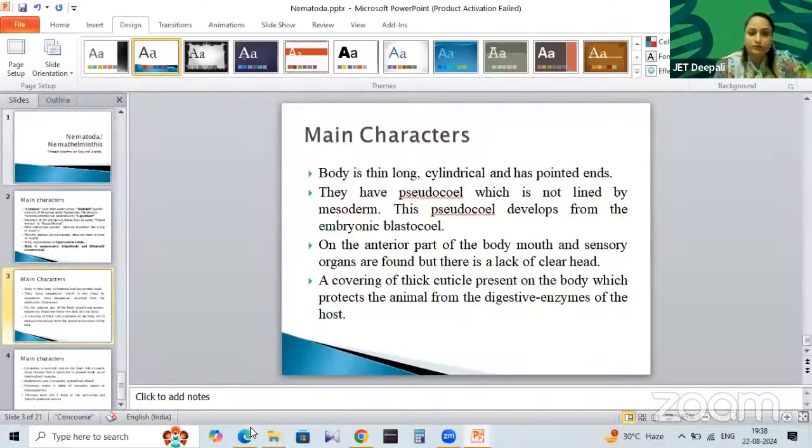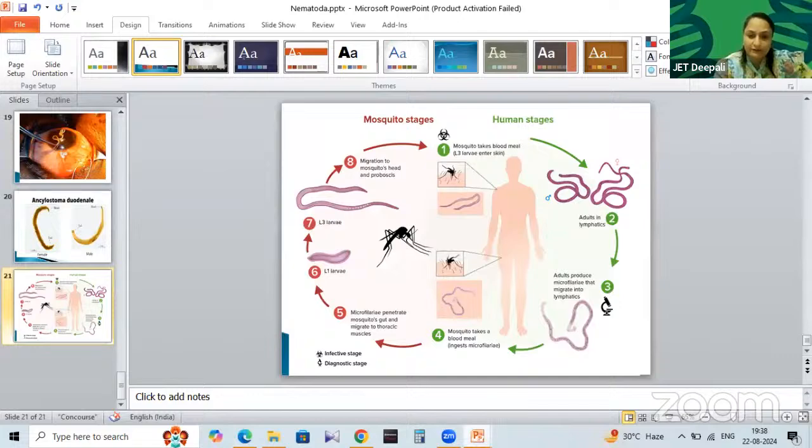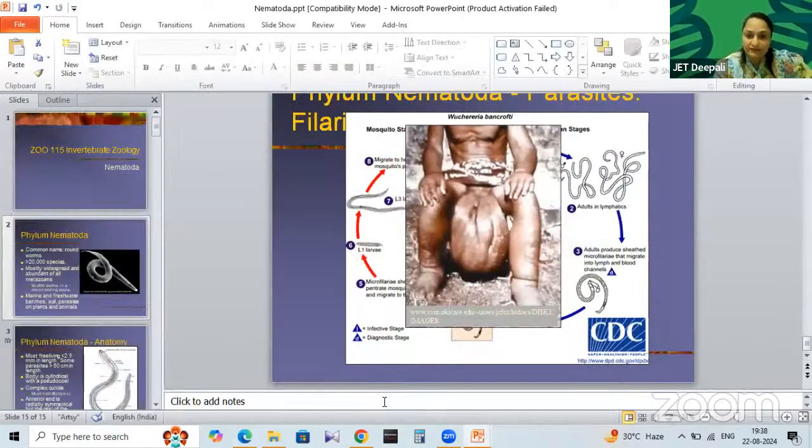One more thing I want to show you. There are so many slides on nematoda. I want to discuss everything. Can you see this? This is elephantiasis. This is a patient suffering from elephantiasis. What does Wuchereria do? Wuchereria normally attacks the limbs of the leg, and the scrotum.